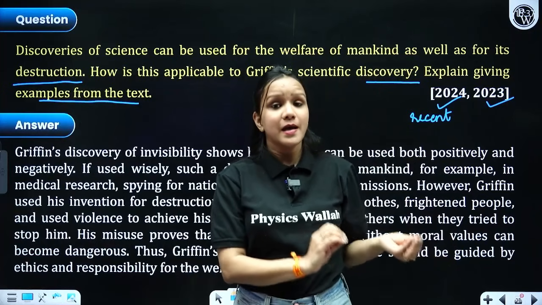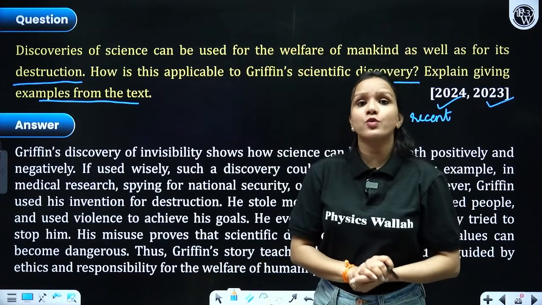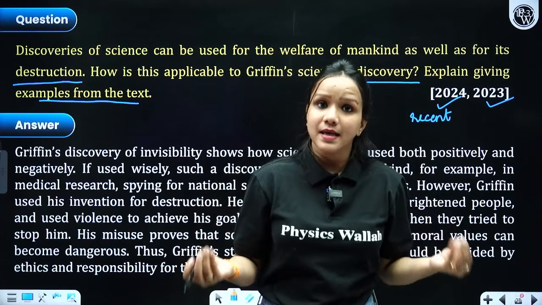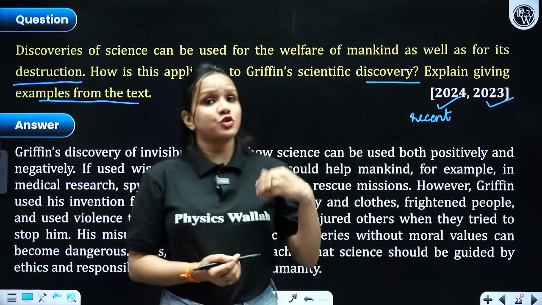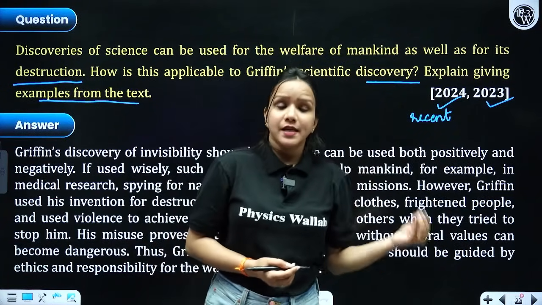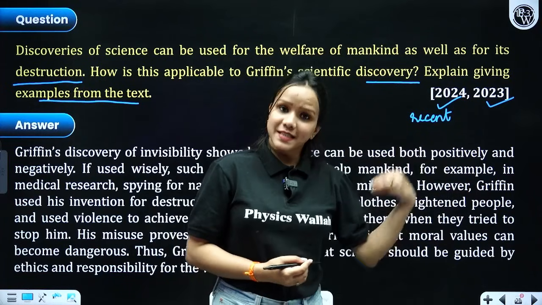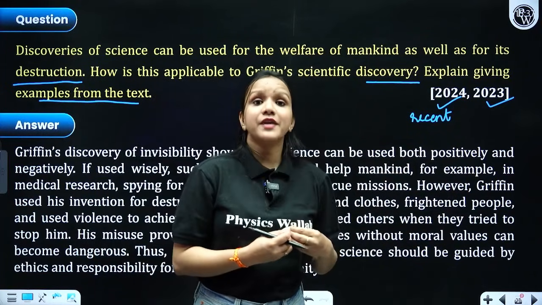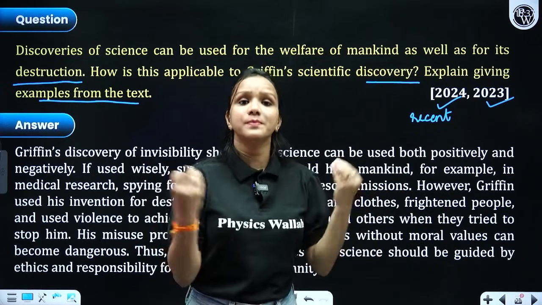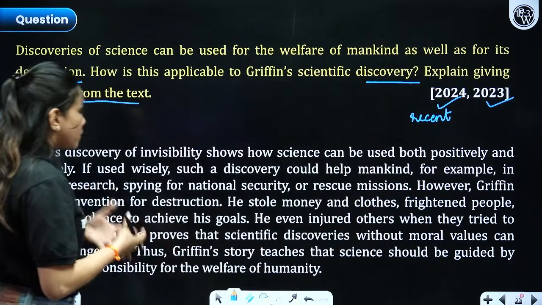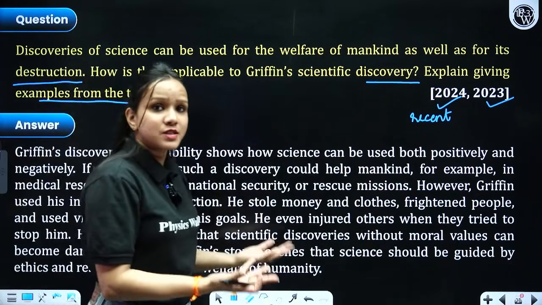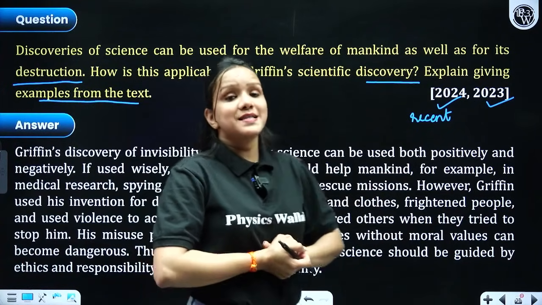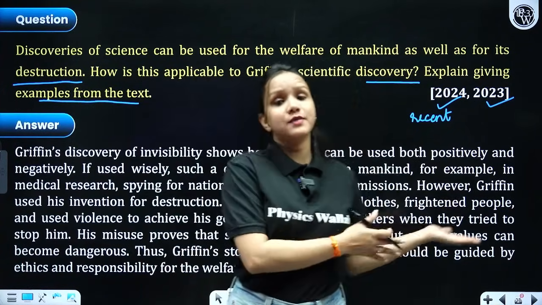You have to justify. He became invisible by swallowing his own intention, became as transparent as a sheet of glass, right? So what he did, he went to the grocery stores, stole things there. He went to the departmental store, slept on a pile of quills, and then behaved wildly with other people by throwing blows at them, right? So nobody could catch hold of him just because he was invisible. He even stole money from the clergyman's house, right? And then he set the whole house on fire also, where earlier he was staying.